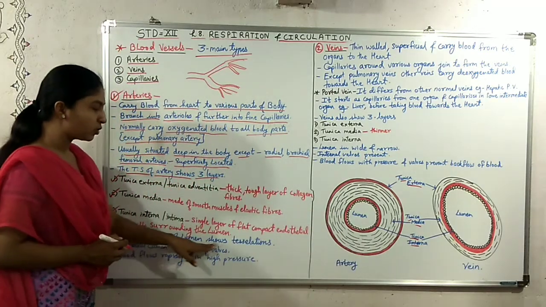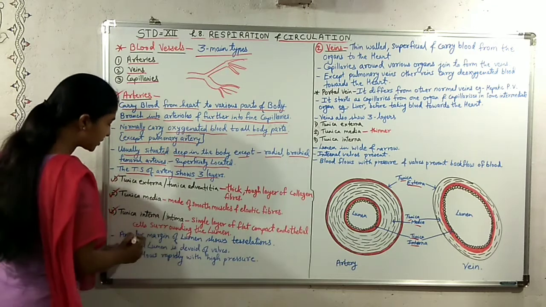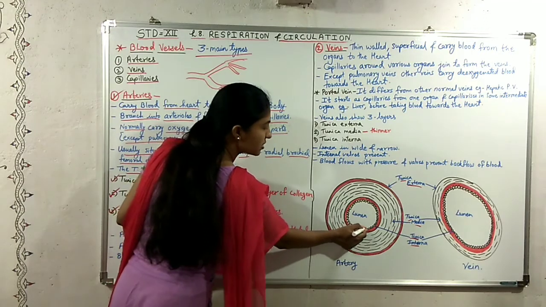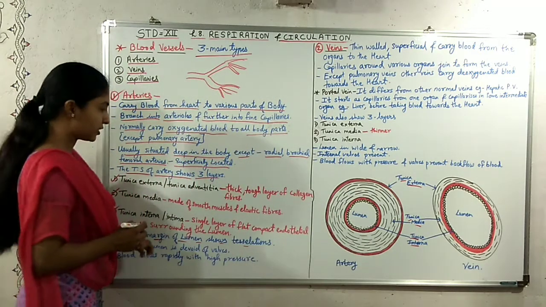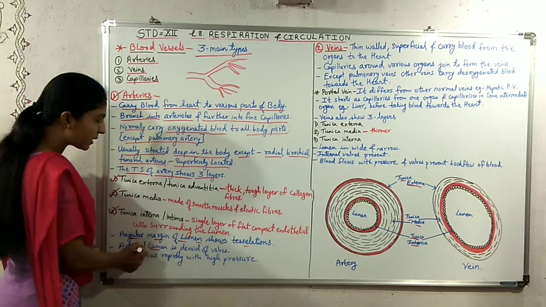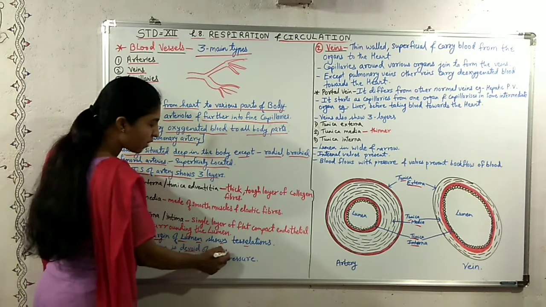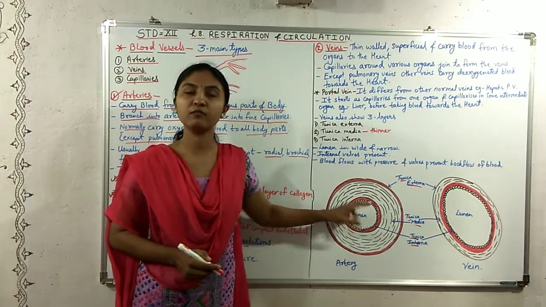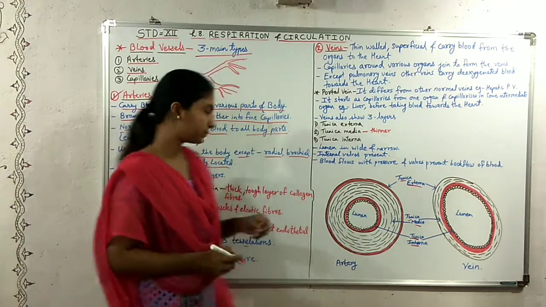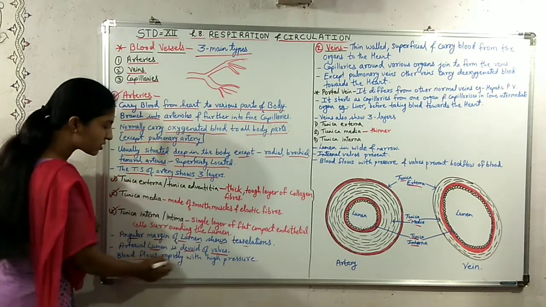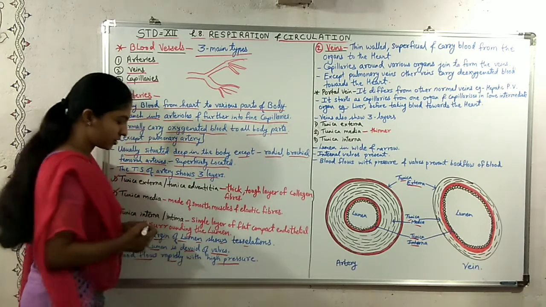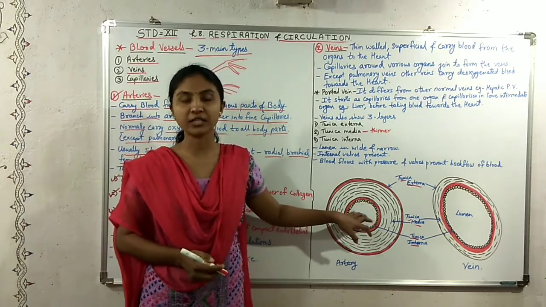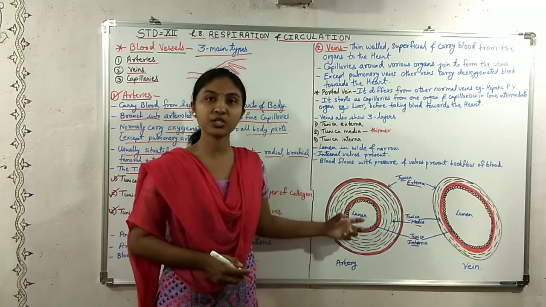The angular margin of the lumen shows tessellations. These are the tessellations. Arterial lumen is devoid of valves, meaning valves are absent in the arteries. As the valves are absent, the blood flowing through the artery flows rapidly with high pressure.